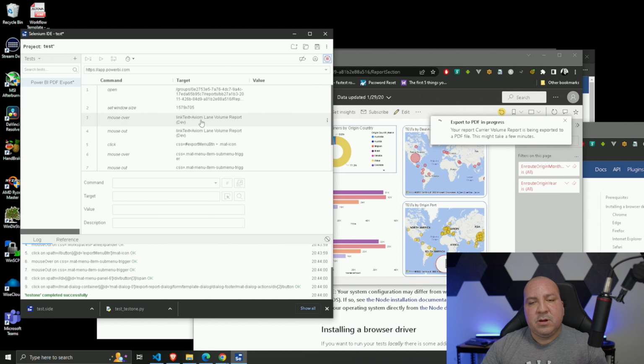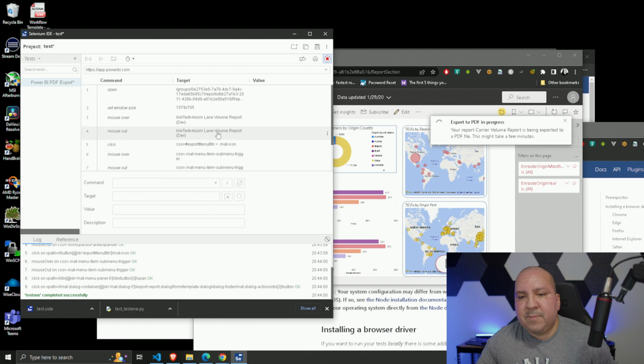All that matters, because you've got to keep in mind the size of the window does matter, especially when dealing with a web app, because if it's mobile size, some divs will get removed and readjusted for the purpose of being mobile friendly. So just keep that in mind. Right now it's exporting the PDF, and of course I have my browser set to download automatically to my download folder.